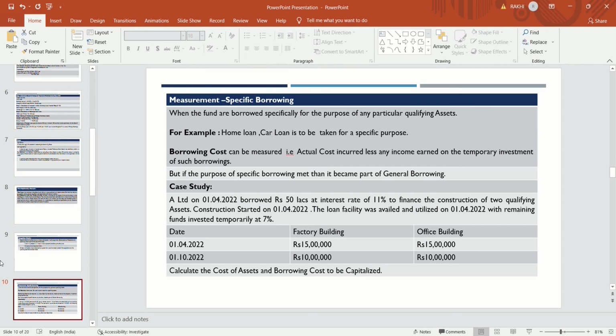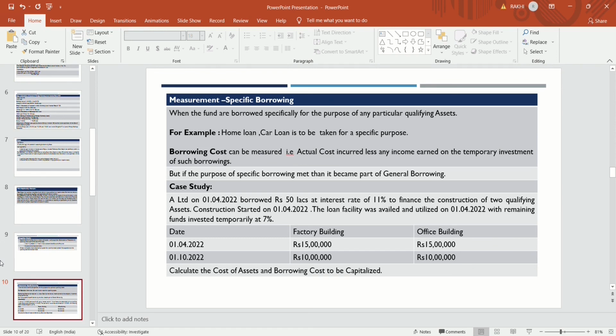On 1st April 2022 the company infused 15 lakhs each in the factory building and office building. On 1st October 2022 the company infused 10 lakhs and 10 lakhs. On 1st April the company utilized 30 lakhs only, and the remaining 20 lakhs is invested at an interest rate of 7%.